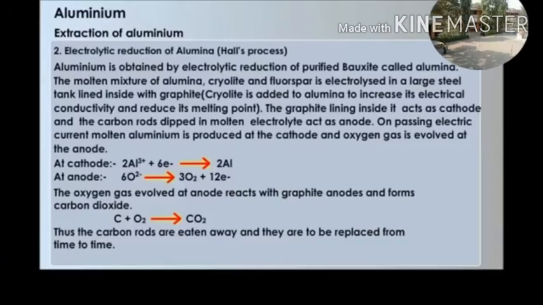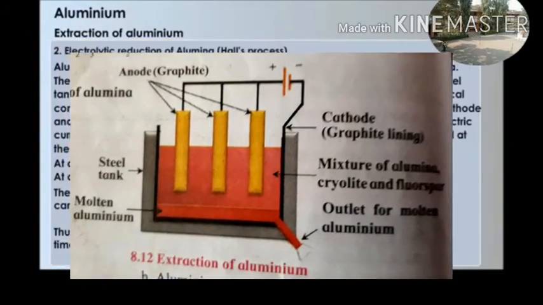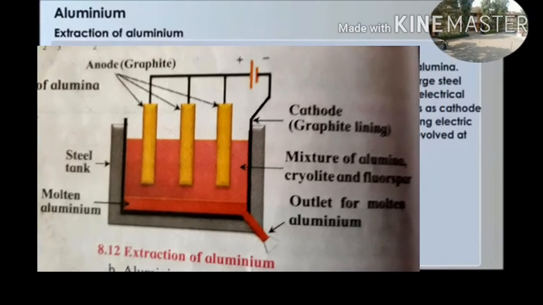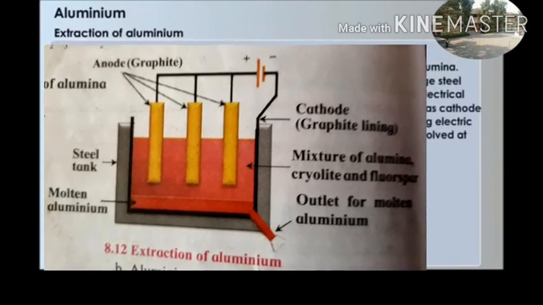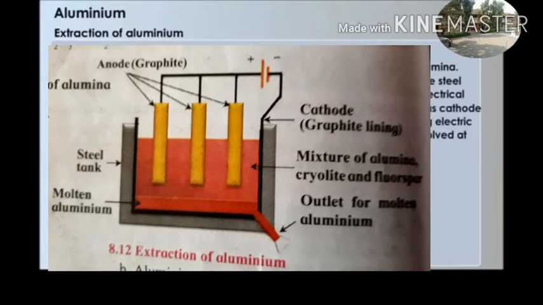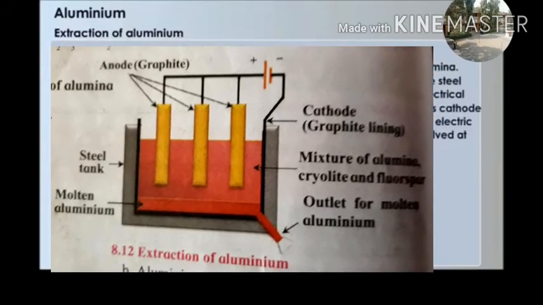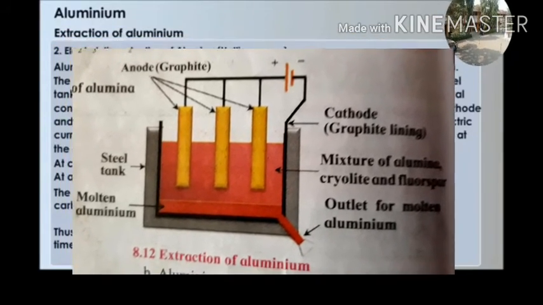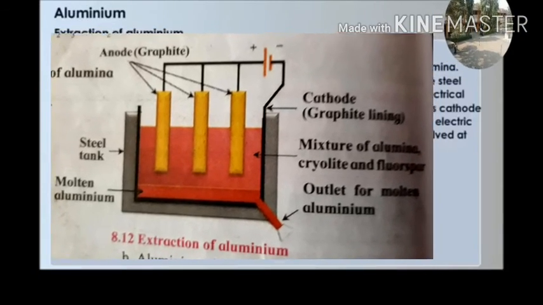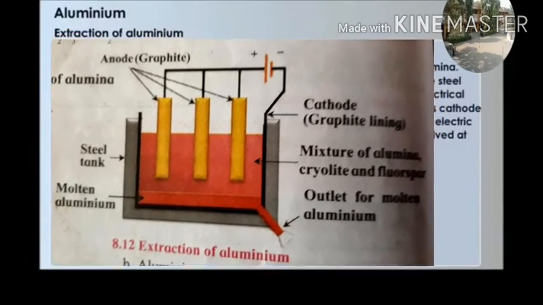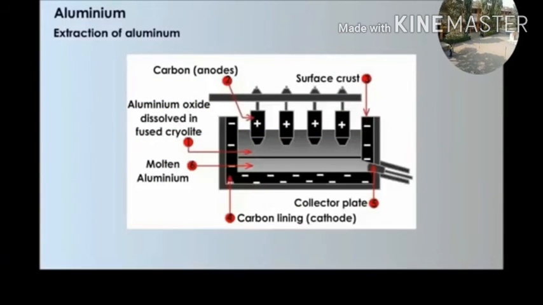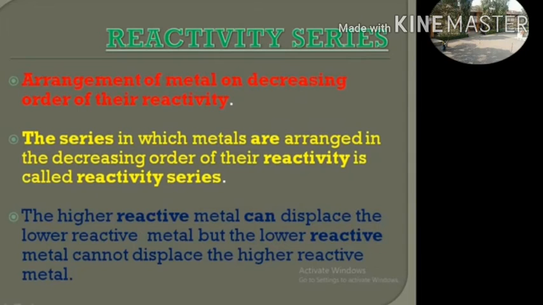In the cathode reaction, when electrons are added to aluminium ions, they give 2 atoms of aluminium, and in the anode reaction, when electrons are taken away from oxide ions, oxygen gas is evolved at the anode and reacts with graphite to form carbon dioxide, and thus the carbon rods are eaten away and replaced from time to time.